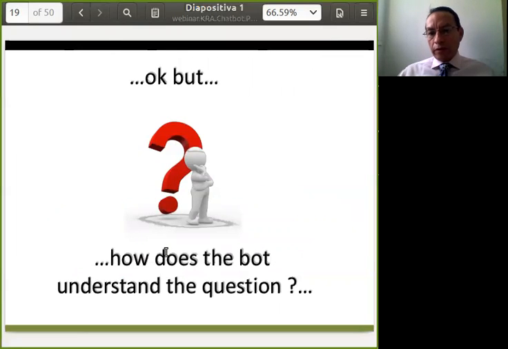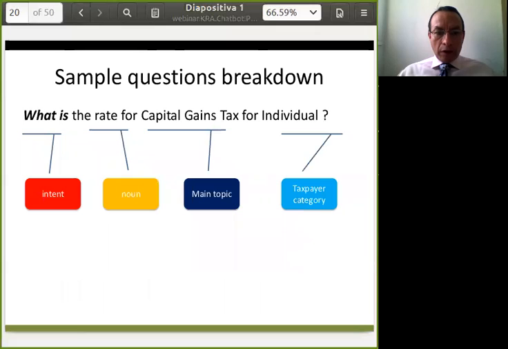Okay, but how does the bot understand the question? Let's see. One of the examples we have here is: what is the rate for capital gains tax for individual? It could also be a question like, what is the rate of capital gains for a company?